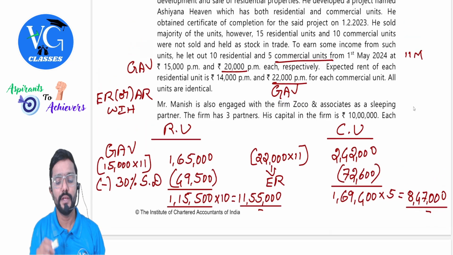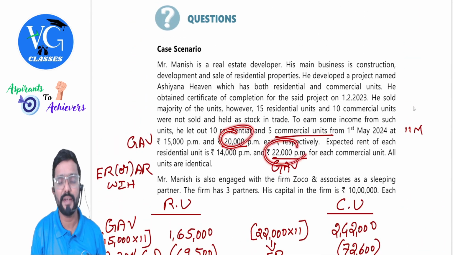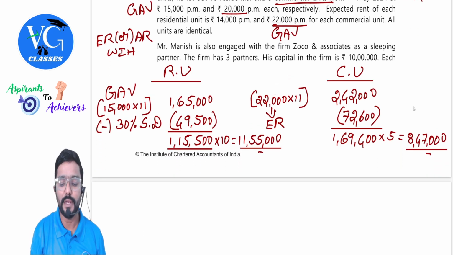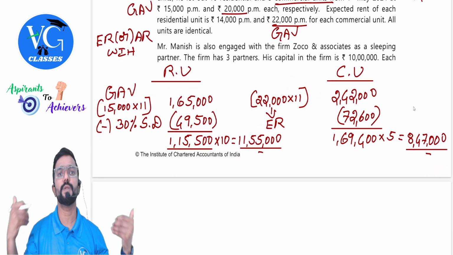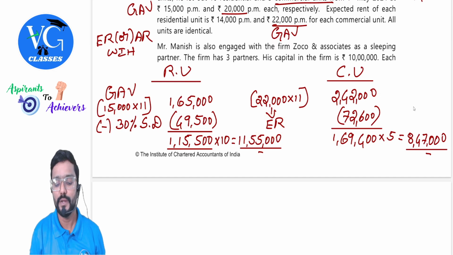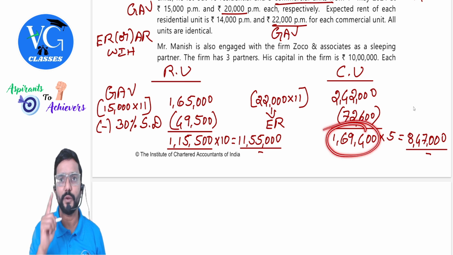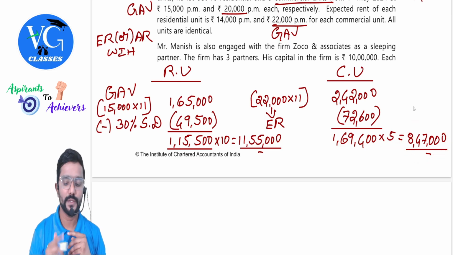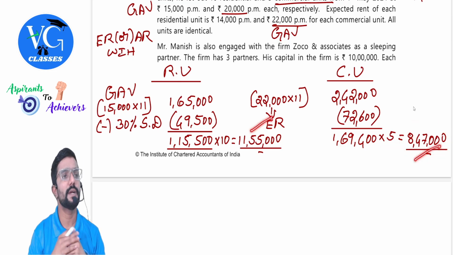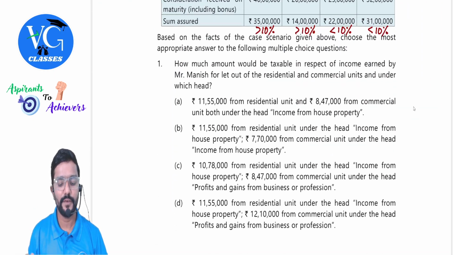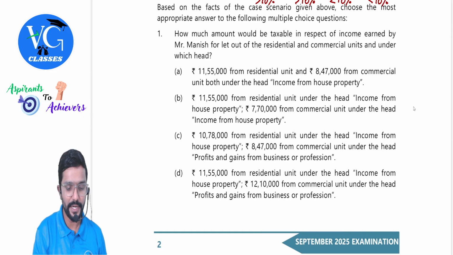Coming to the commercial unit, you need to take actual rent or expected rent, whichever is higher. So 22,000 into 11 months, that is from 1st May to 31st March. This 22,000 is nothing but the expected rent. So reduce standard deduction of 30%. So you will get income from house property for one unit, into 5 units. Now this is from the residential unit, this is from the commercial unit. So 11,55,000 and 8,47,000. Both are under the head house property.